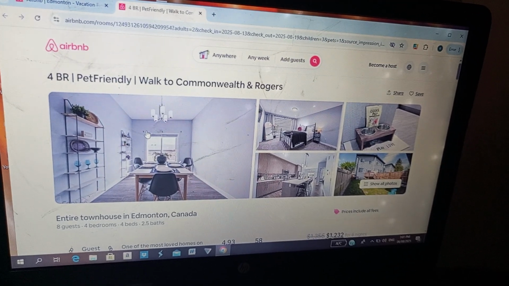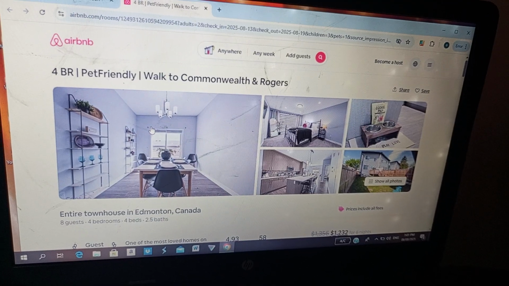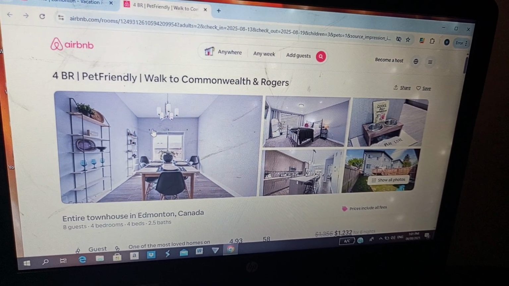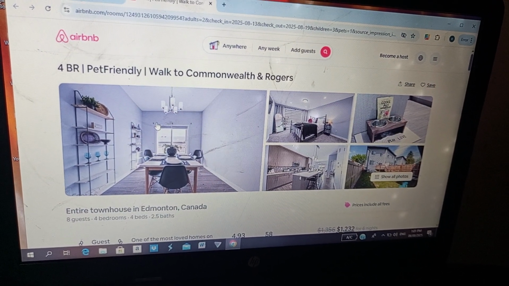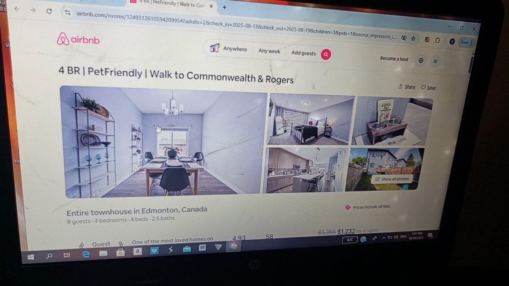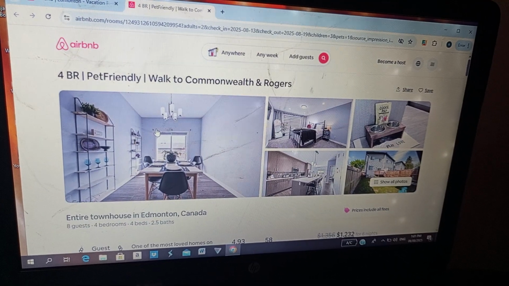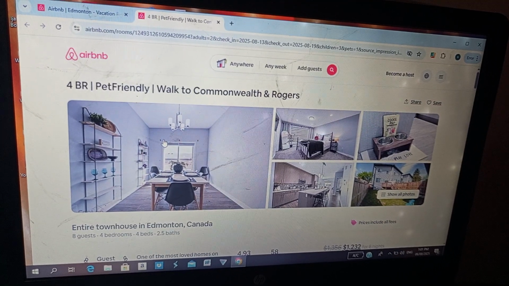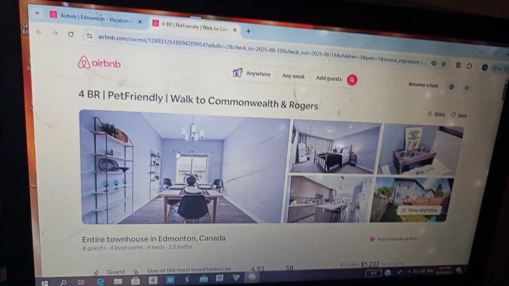So I want to make a reservation for a family. They are traveling from Nigeria to Edmonton, Canada. So I want to make a reservation for them. They want a spacious house because they are a mom and a dad and three kids plus a pet. So they want something spacious. So I think this house will suit their needs.